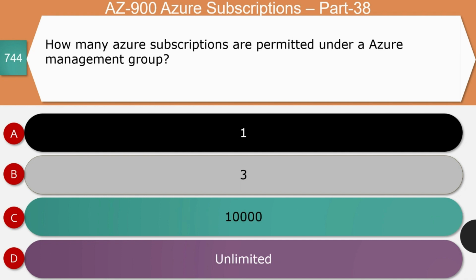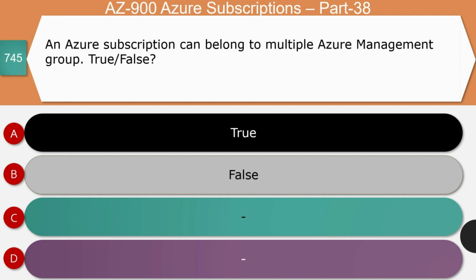Next question, how many Azure subscriptions are permitted under an Azure Management Group? Is it 1, 3, 10,000, or unlimited? The right answer for this question is unlimited. Azure Management Groups do not have a specific limit on the number of subscriptions that can be associated with them. So unlimited is the right answer.